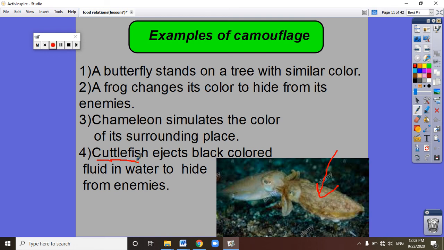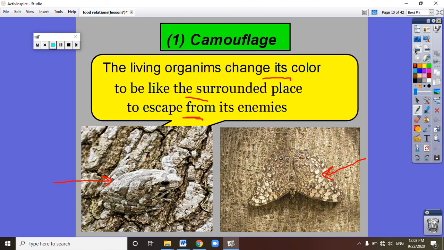So the examples of animals that can make camouflage are butterflies, frogs, chameleons, cuttlefish, and there are some fish that can also make camouflage. Why? To escape from their enemies. So don't forget that camouflage means changing the color.